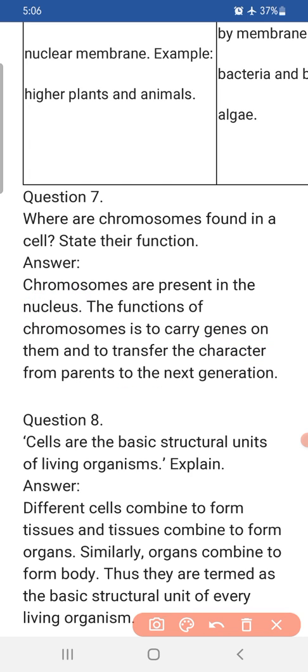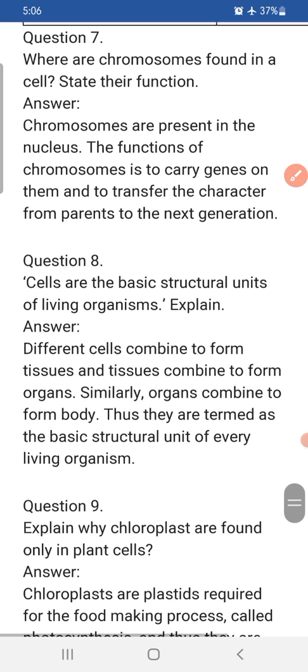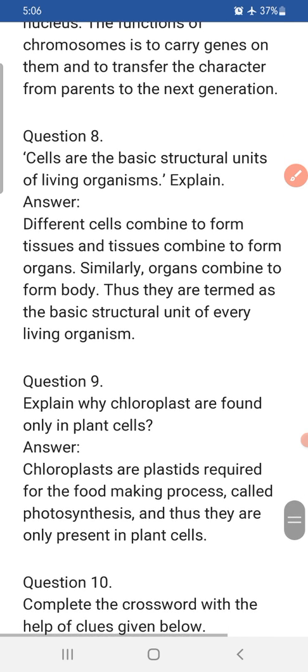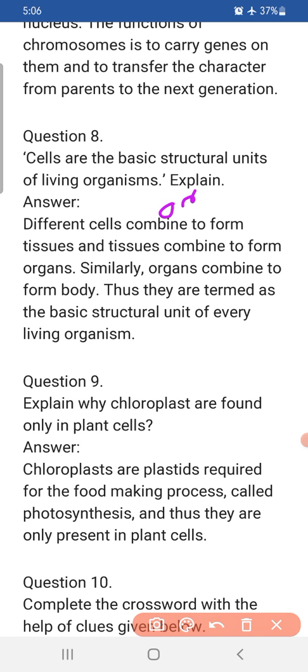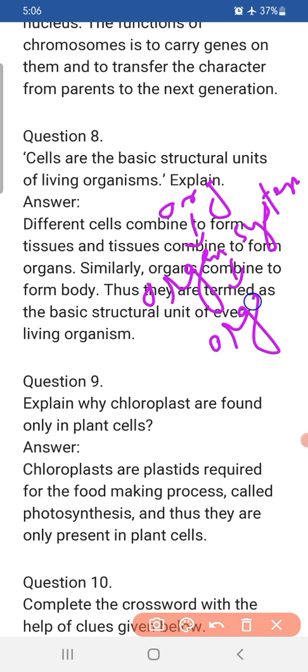Moving to the next question, question number 8. Cells are the basic structural unit of living organisms. Explain. So we know that, children, an organism's body is made up of different organ systems. Different organ systems are made up of different organs. For example, if we take the digestive system, it is made up of the mouth, stomach, esophagus, small intestine, large intestine.